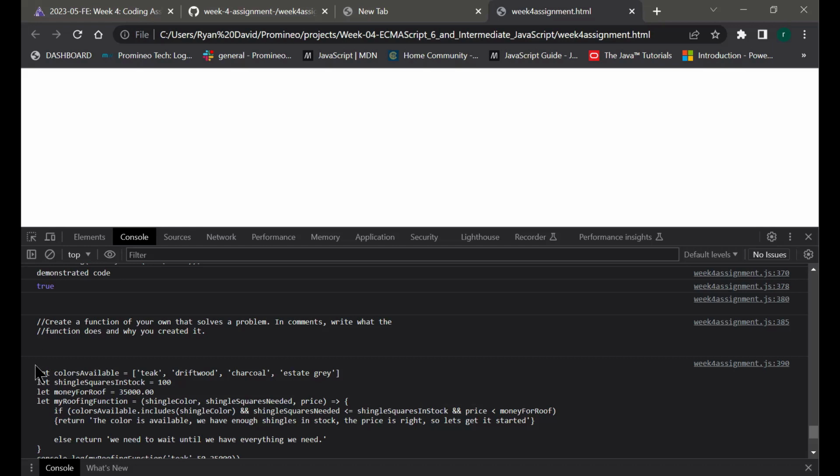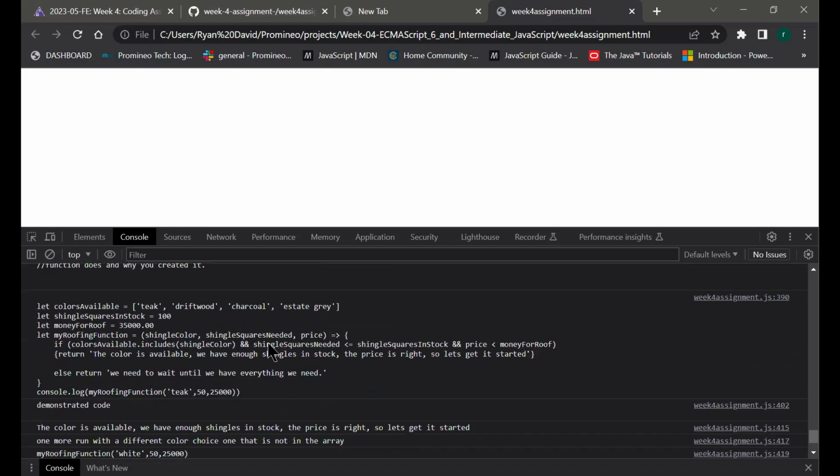So anyway, let colorsAvailable. This is about shingle colors from a roofing contractor. It says let colorsAvailable equal, and here's the array: teak, driftwood, charcoal, slate gray. These are the colors that are in this array. And then shingle square count in stock is 100. I'd like to get to a point where I can work it so this color has this much and that color has that much. But for now, I just put shingles in stock at 100 squares. Money for roof is 35,000. This is the money that's in their pocket.